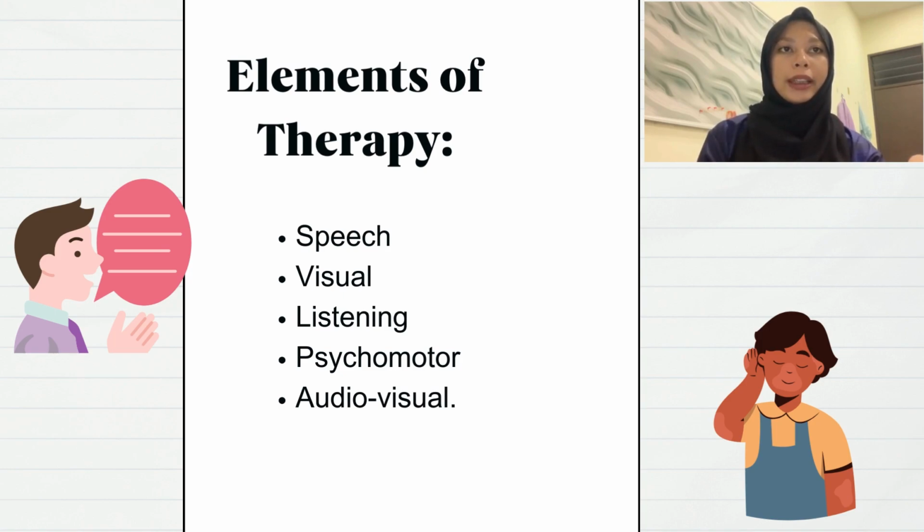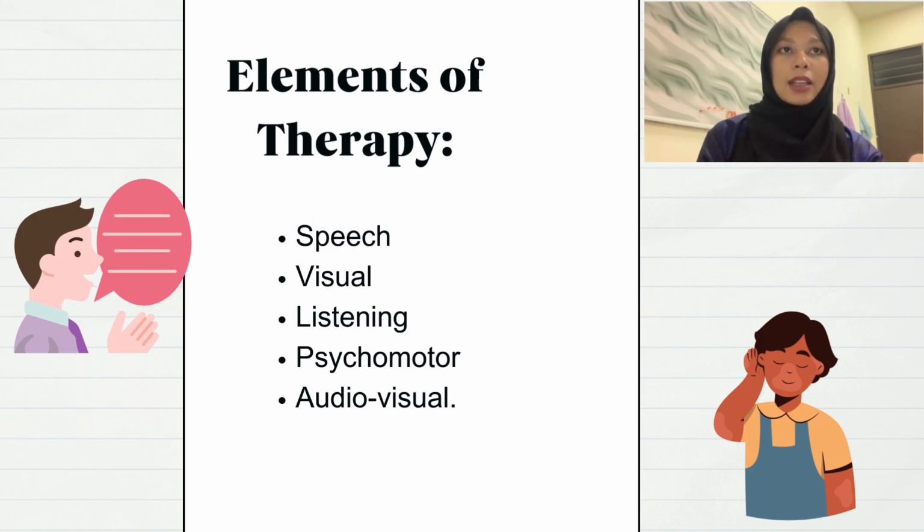The first one is speech therapy because the pupils need to speak to give their response. Second is visual therapy, as I will use the colorful picture of animal. Next is listening therapy, as the student need to listen carefully to the teacher explanation.